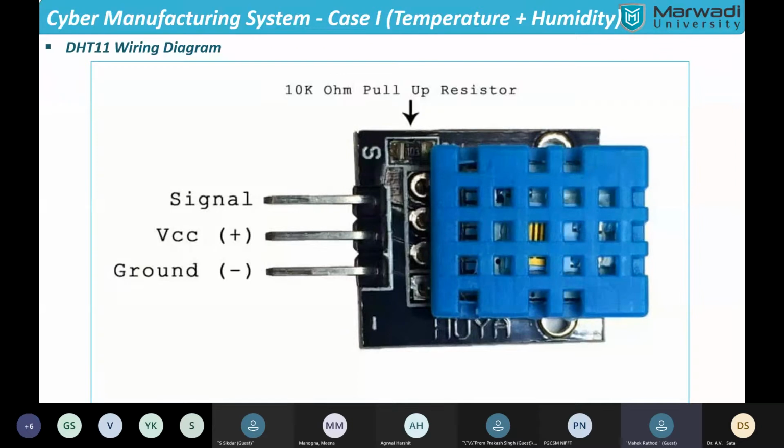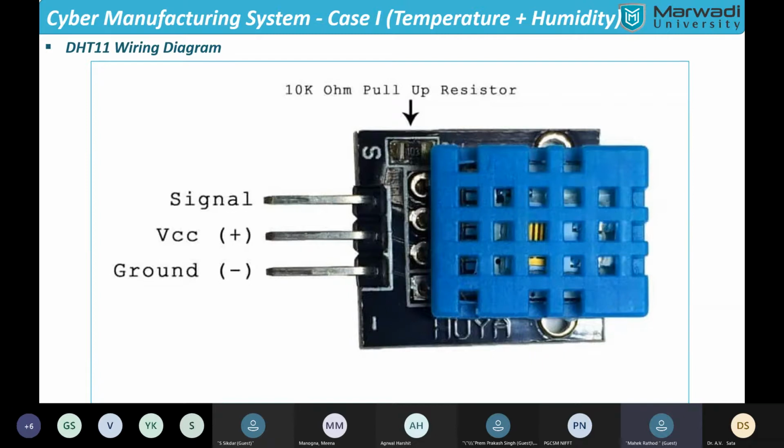Also, it is a voltage-based sensor. You can see there is a 10 ohm pull-up resistor over there. Basically, all sensors run on current, but microcontrollers can't understand current sensing, so they have to shift from current to voltage. So we use a 10 ohm pull-up resistor that converts current to voltage.